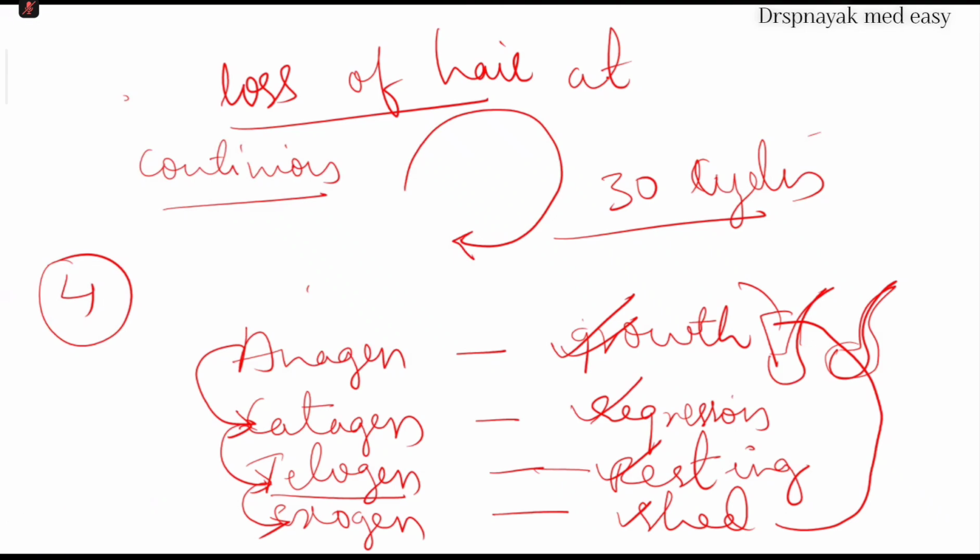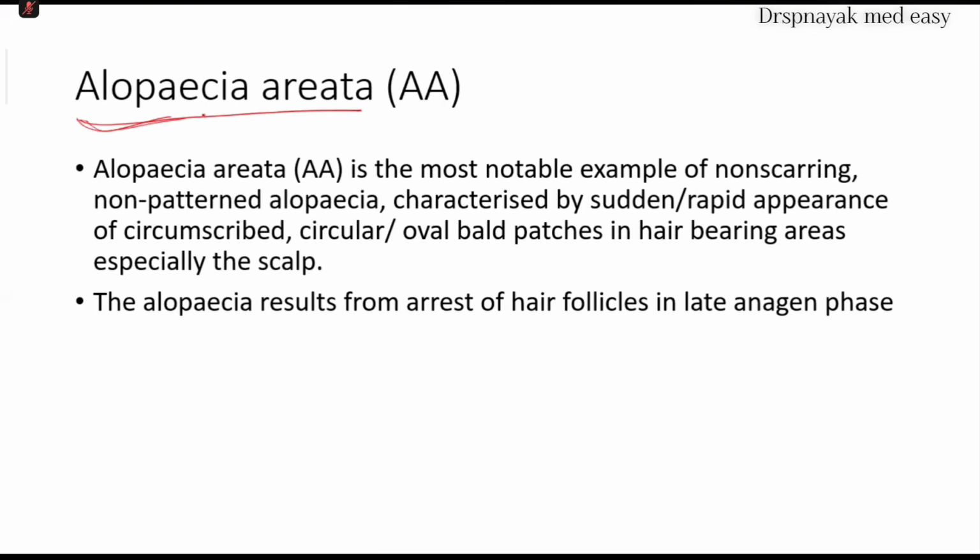You have to remember the different phases of hair growth. Alopecia areata is the condition which is characterized by sudden or rapid appearance of circumscribed, circular or oval bald patches in hair bearing areas, especially the scalp.